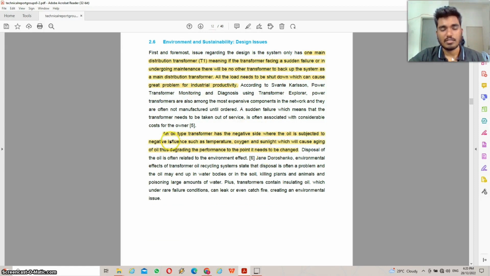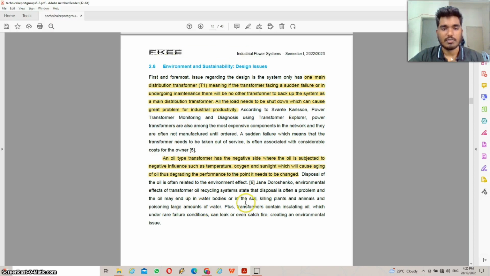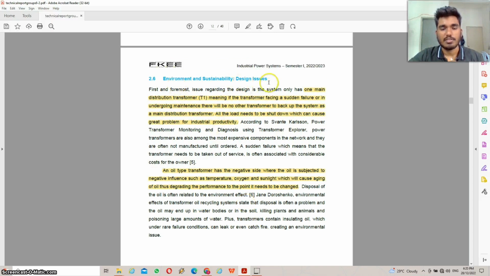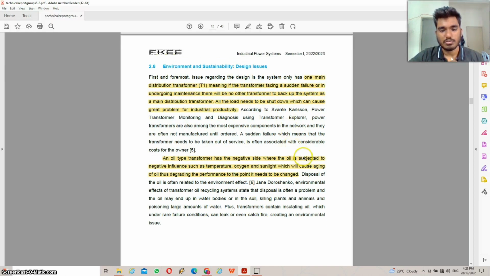Followed by another issue, which is the oil type transformer. We are using an oil type transformer, which has the negative side where the oil is subjected to negative influences such as temperature, oxygen, and sunlight, which will cause aging of the oil, thus degrading the performance to the point it needs to be changed. So basically, that is what we call environment accessibility design issues. So that's it for me.